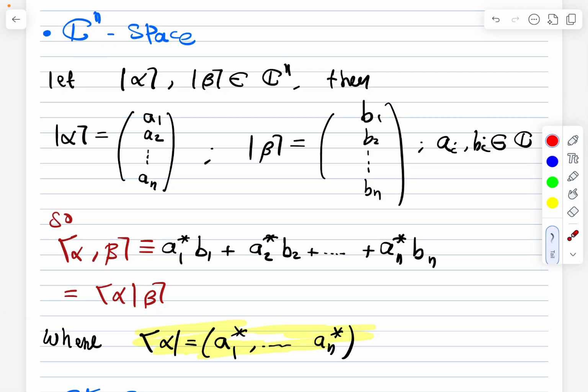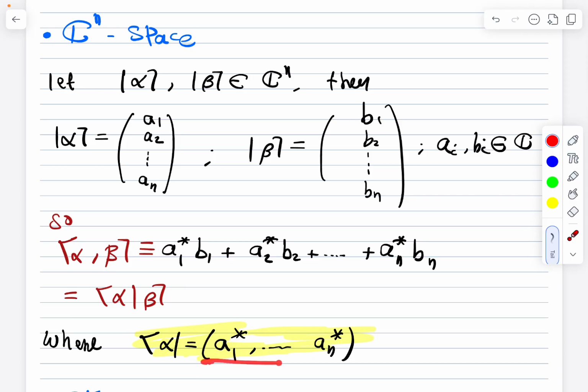So from here we can define what the bra vector is in Cn. If this is the ket vector, then the bra vector, first of all, will be a row vector. Here we have a column vector; here it will be a row vector, and we take the conjugate of each component. This is the definition of the bra vector in Cn. As we can see, it's very simple, very clear and very neat. Then we can define the inner product as the bra vector times the ket vector. Indeed, if we multiply this by this, we get back the definition for the inner product.